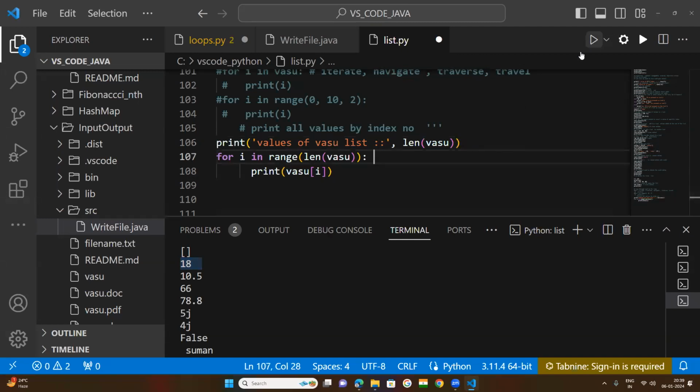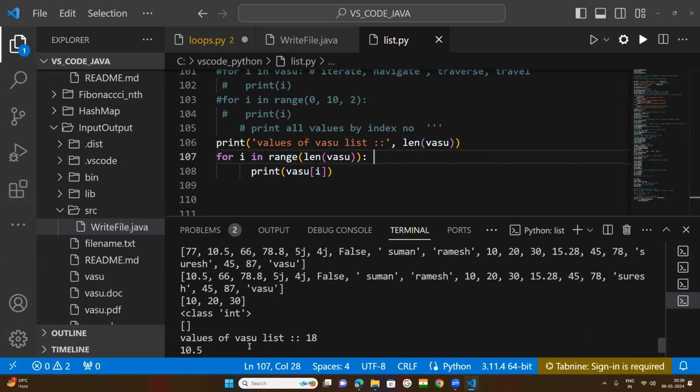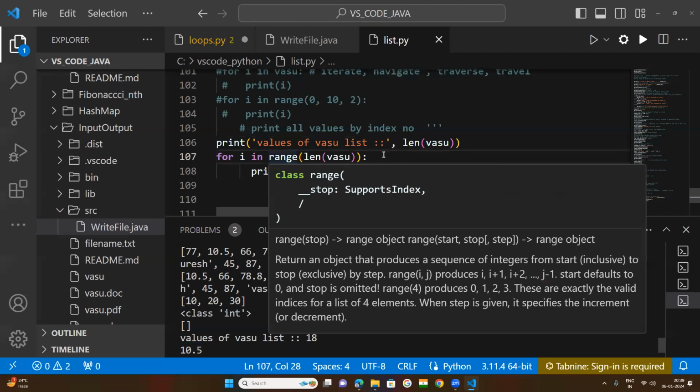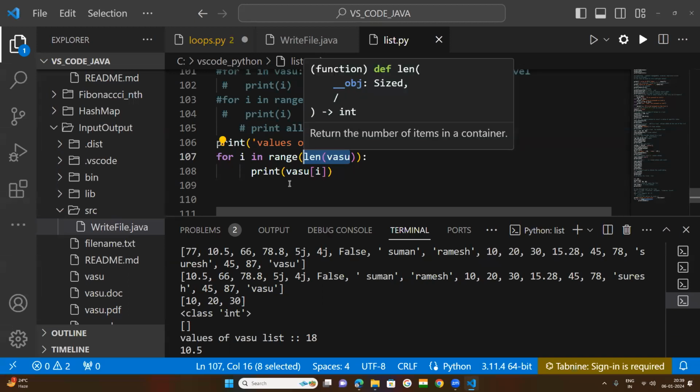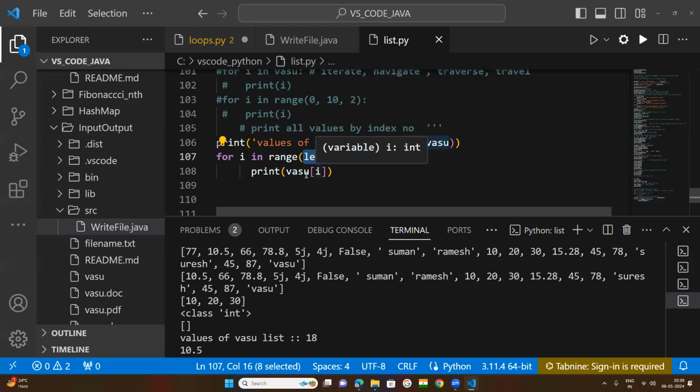I have kept separators here. So that is the values of the Vasu list, 18. So 18 is taken in the range function. The length of Vasu is equal to 18, so now it becomes an integer here. So for i in range 18, print Vasu, where Vasu means the list of index numbers.